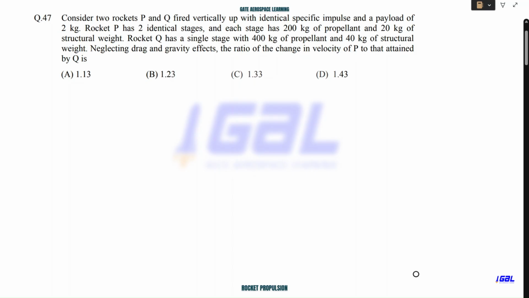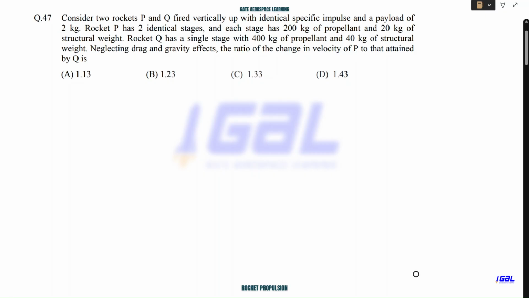I talked about the different kinds of ratios, right? The structural ratio, then payload ratios, then how to use those equations in calculating the velocity gained by the rocket. Later I talked about the burning rate, the burning rate law. So to support that theory, again I have taken a question. A similar kind of question has been asked in the GATE exam. Now I think you will appreciate those two questions when we solve them. It will be very much clear.